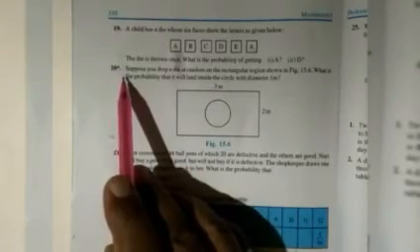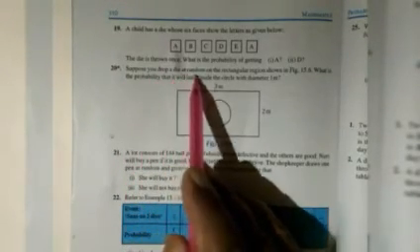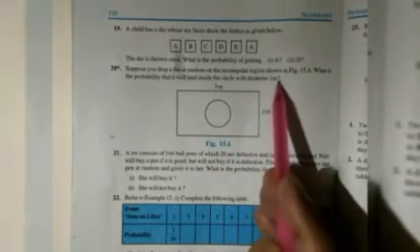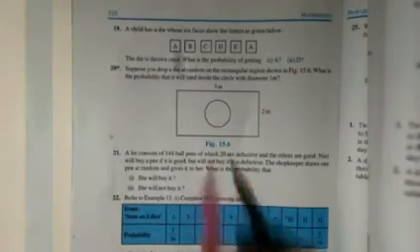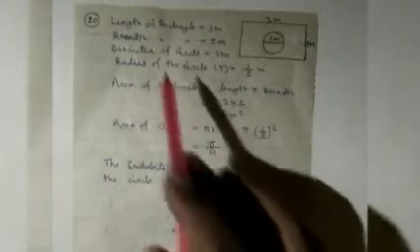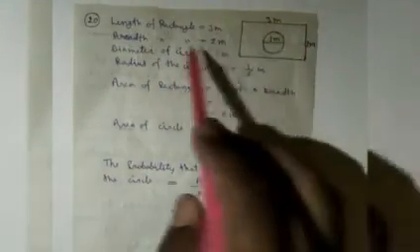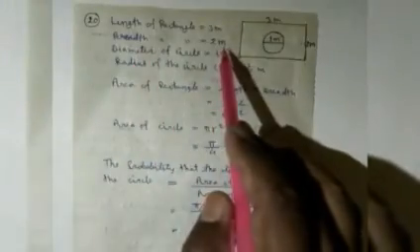In question number 20, suppose you drop a die at random on the rectangular region shown in the figure. What is the probability that it will land inside the circle with diameter 1 meter? Here the figure is shown. The rectangle has length 3 meter and breadth 2 meter.